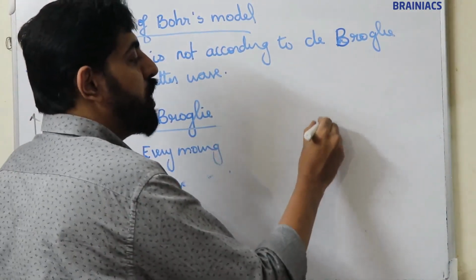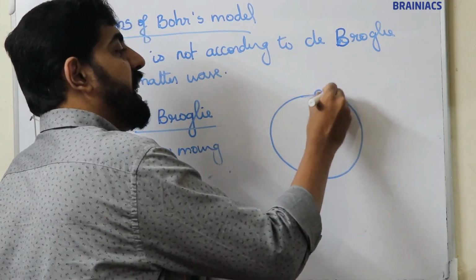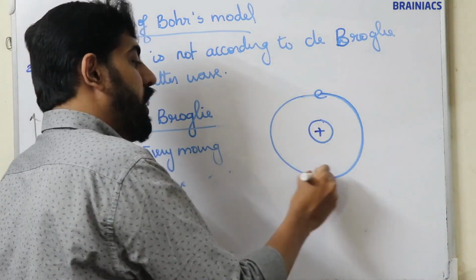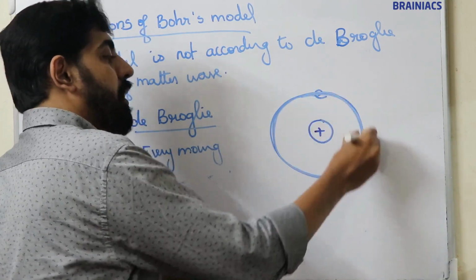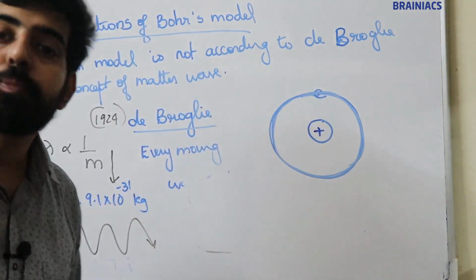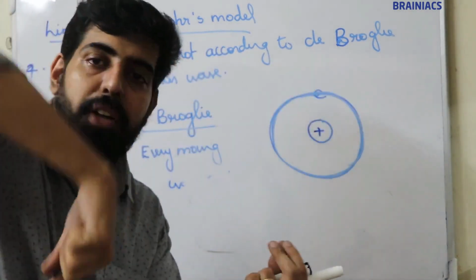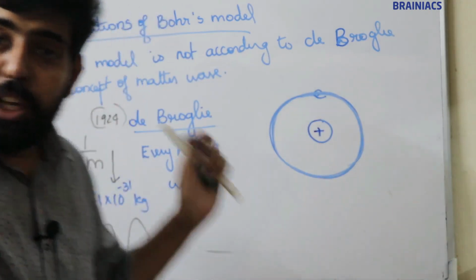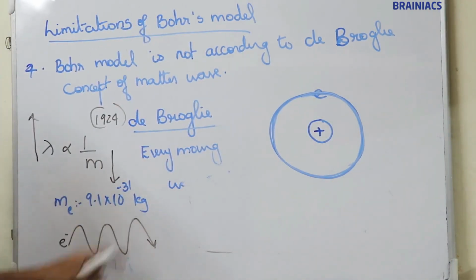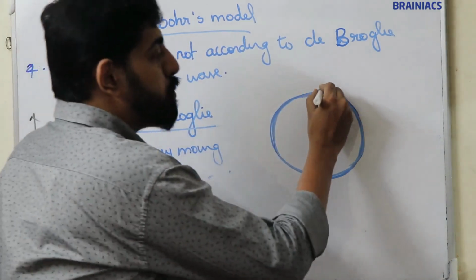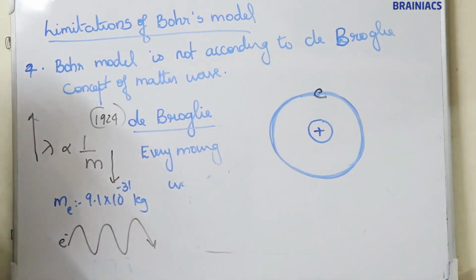Electrons move around the nucleus in a certain circular path called an orbit. This is what Bohr explained in his theory. But de Broglie says that electrons always move like waves. They possess wave nature. According to de Broglie, an electron is a wave.